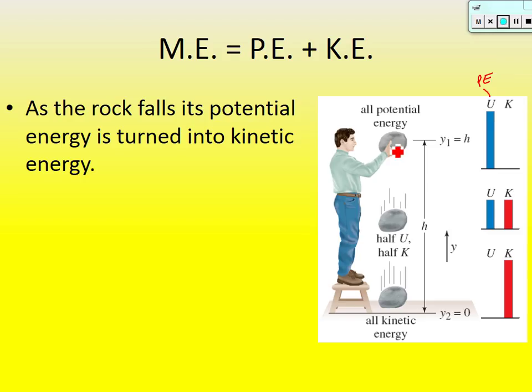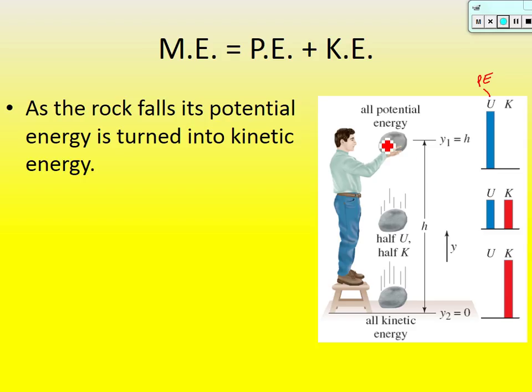So if he's holding it here and it stops, it's got no velocity, all of that energy is potential. Now, if he drops it, some of that potential is going to be converted into what? Kinetic. And so halfway down, it's lost half of its potential energy. But notice the kinetic energy has increased. And then right before it hits the ground, all of that is now kinetic energy.